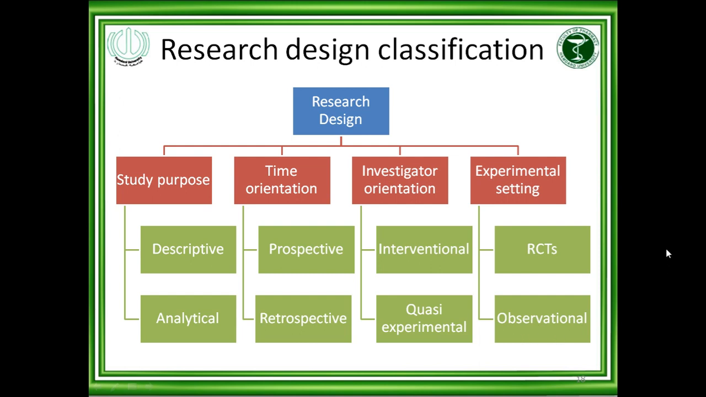At a time, there is a possibility that there could be more than one type of research design: study purpose, time orientation, investigator orientation, experimental setting. For example, I am doing analytical, prospective, interventional, randomized control studies. So it is possible, these all four are study design components.